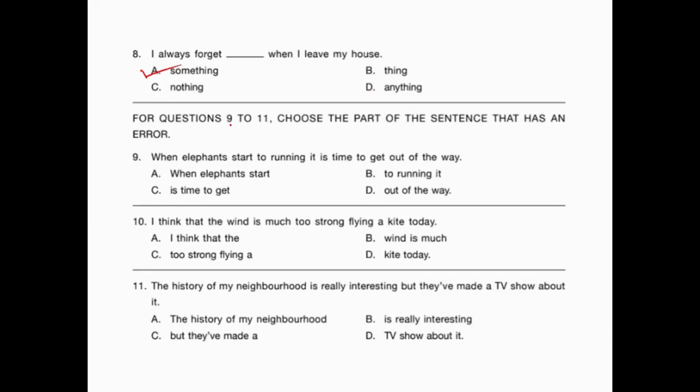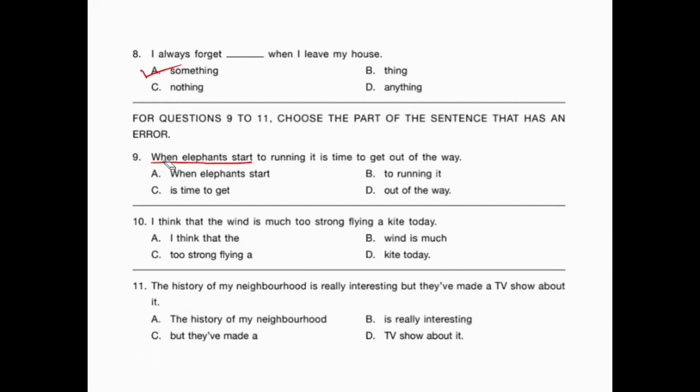Okay. Now for questions 9 to 11, choose the part of the sentence that has an error. So we have to identify which part of the sentence has an error. Okay. Like, when elephants start to running, it is time to get out of the way. So this part of the sentence is incorrect. Just a minute.